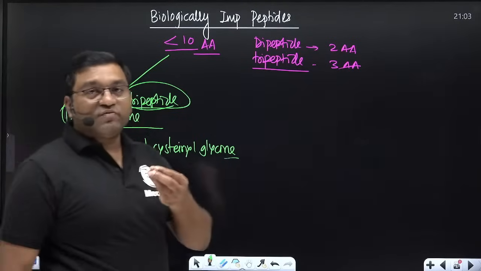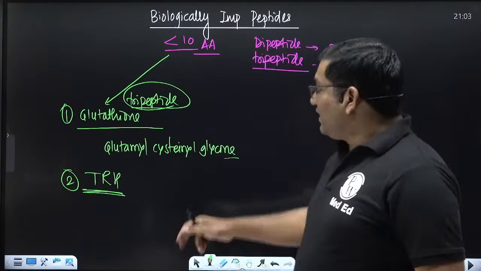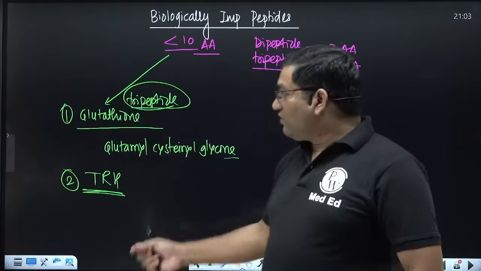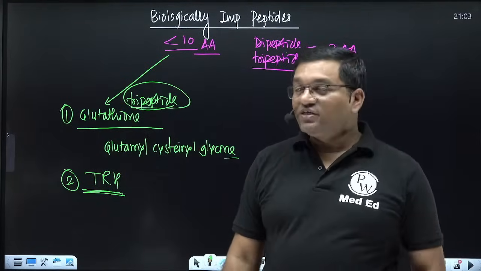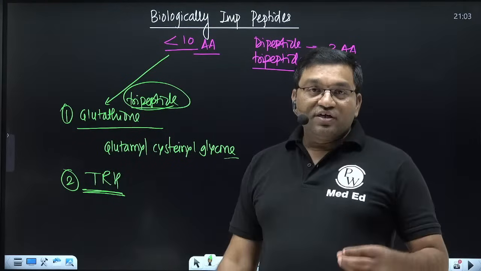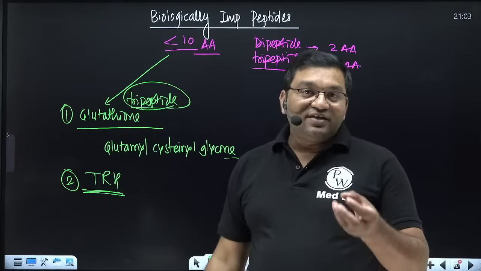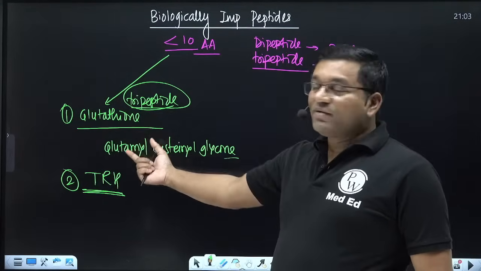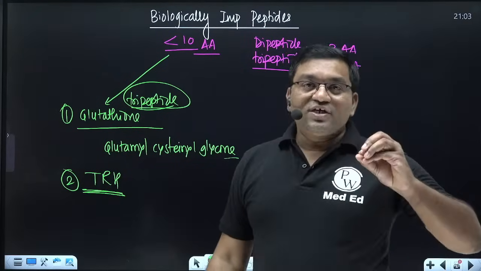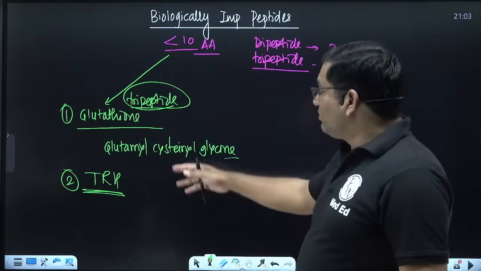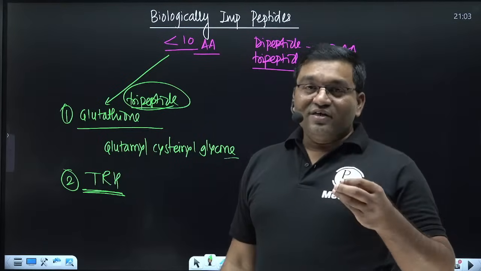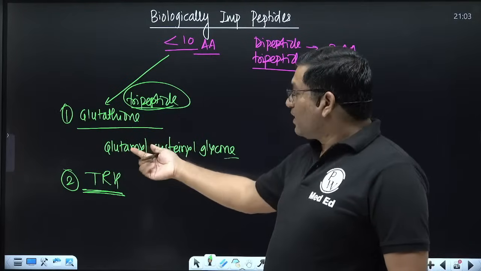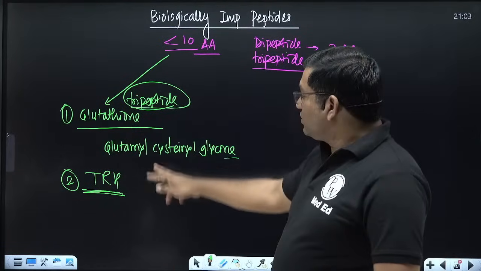Glutathione is important as a buffer, it is important for maintaining the RBC integrity, and it is important in free radical scavenging action. Reduced glutathione is important for maintaining the RBC integrity. So this is very very important. Glutathione, glutamyl cystinyl glycine. Also it is important in the gamma glutamyl cycle, which is important for transport of amino acids in the renal tissues, in the brain. So this is about glutathione.